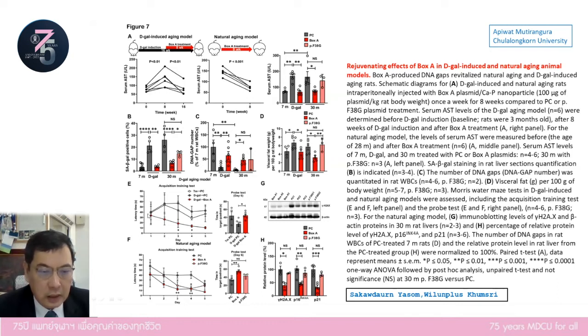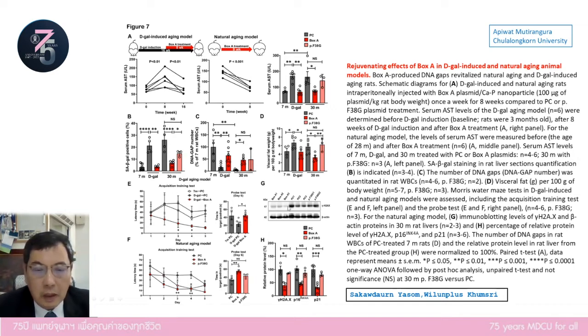We study learning and memory. Memory goes back to equal to young rat, but learning is quite strange: it's not only better than the control group, it's also better than young rat as well. I have a hypothesis, but I don't have time to explain.